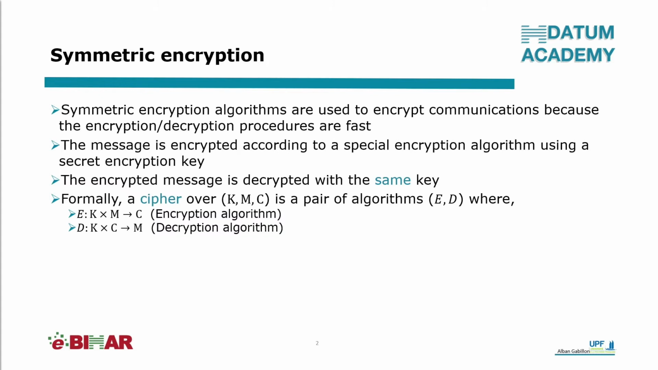A cipher is a pair of algorithms where E is the encryption algorithm and D is the decryption algorithm. Input of the encryption algorithm is a key and a plain text message to be encrypted. The output is a ciphertext. Input of the decryption algorithm is a key and a ciphertext message to be decrypted. And output is a plain text. Decryption with key K of the encryption of message M with key K gives back the message M.